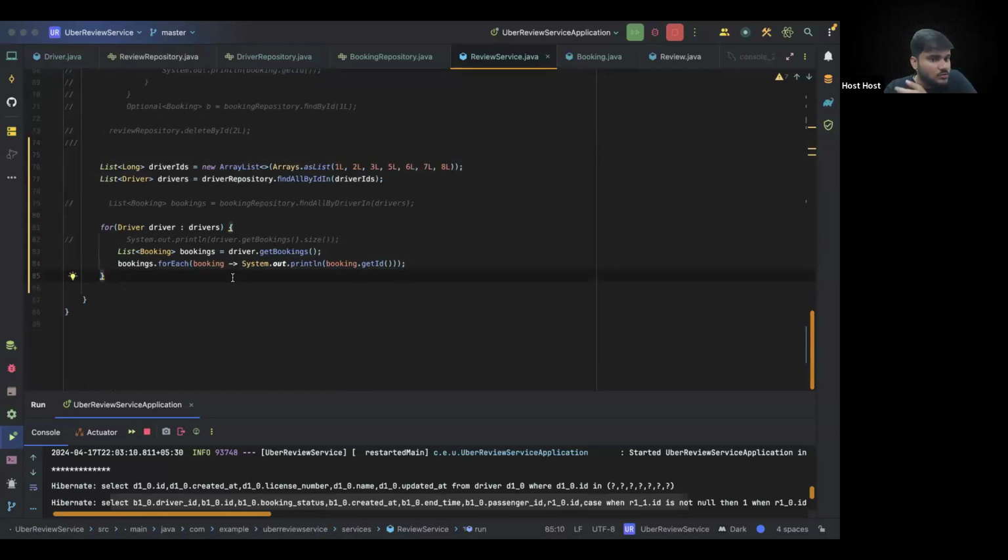So now, if you are not using fetch mode, then also you can keep the function as transactional. But the thing is, now you have transactional and fetch mode defined as subselect. So when you call driver.getBooking, it is not going to make multiple database calls. It is going to just make one SQL query request and fetch all of the booking details. Internally, it might be using a join, but manually it doesn't expect us to do anything there.